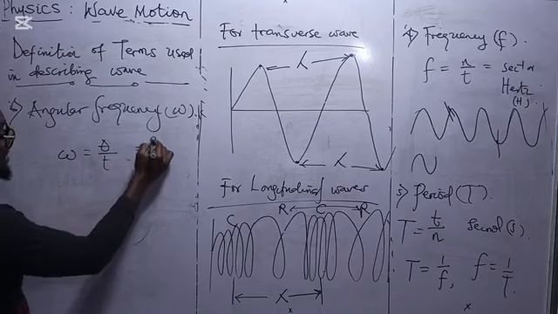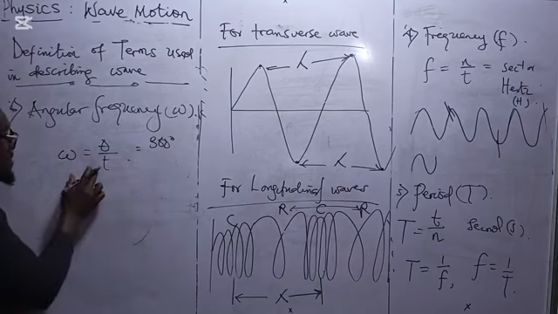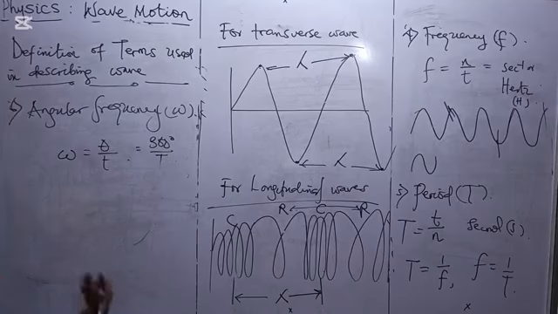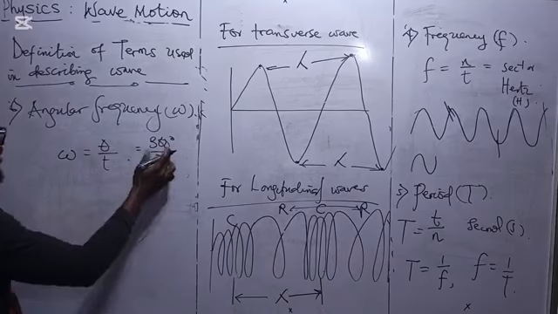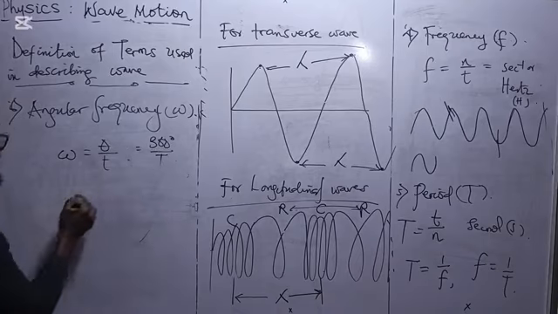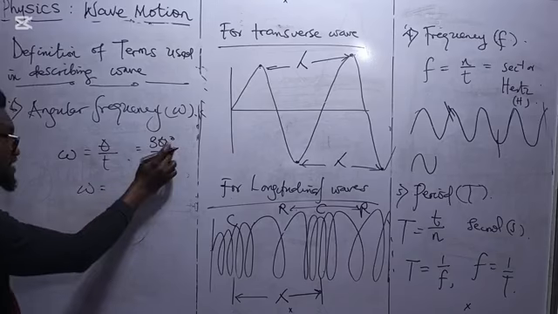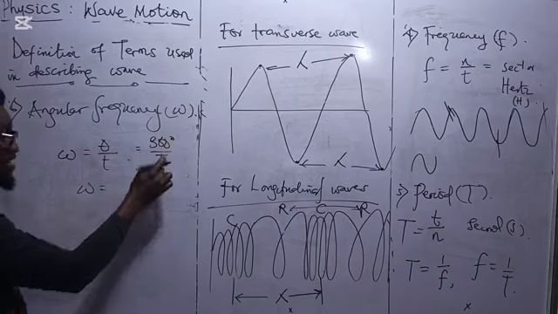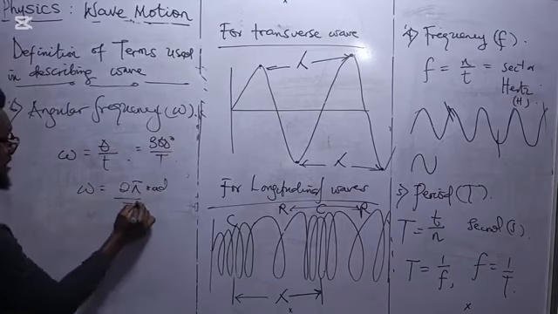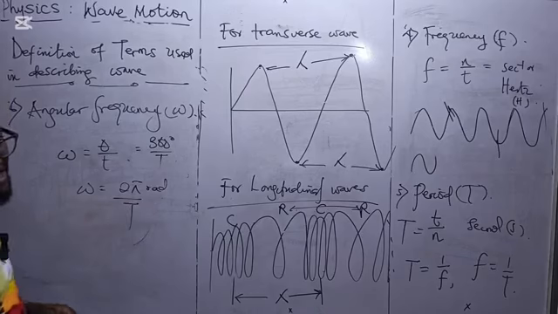The time it took to complete such is said to be period, because period is the time taken to complete 1 cycle. Here, we consider measurement in radian instead of degrees. So, 360 degrees is equivalent to 2 pi radian. So, we have 2 pi radian over period. So, we have this as angular speed.